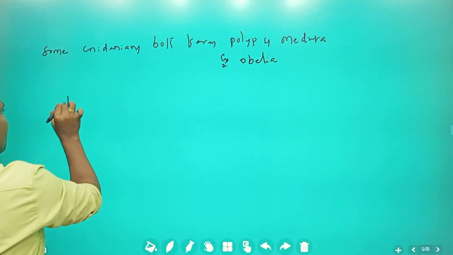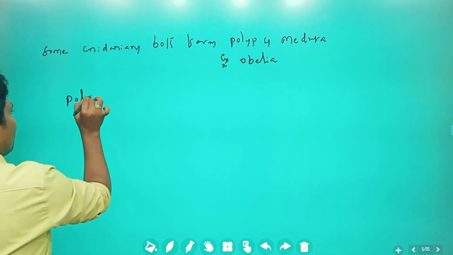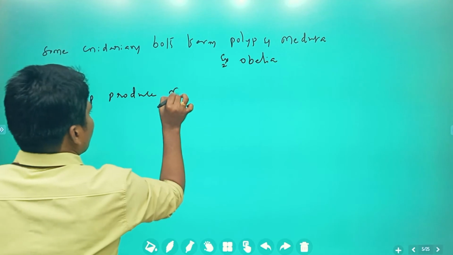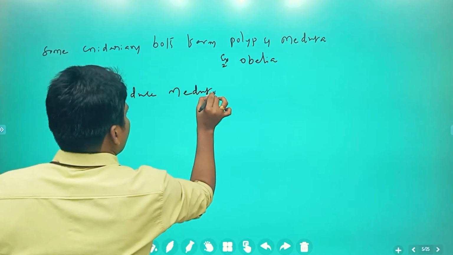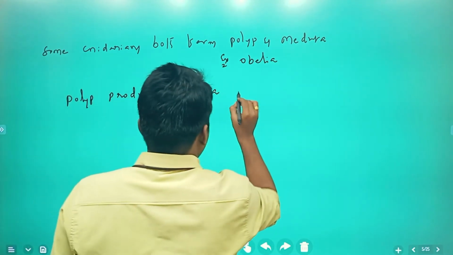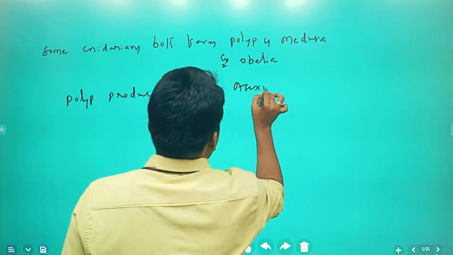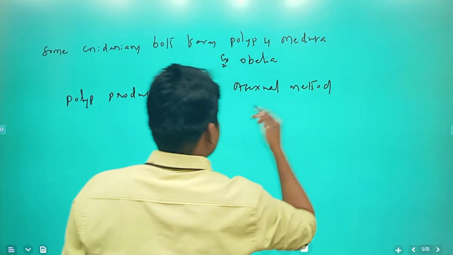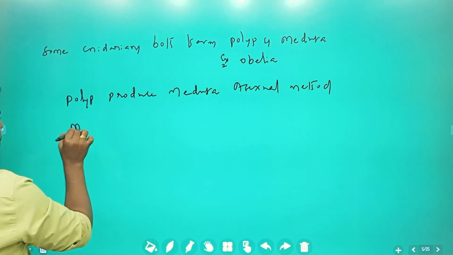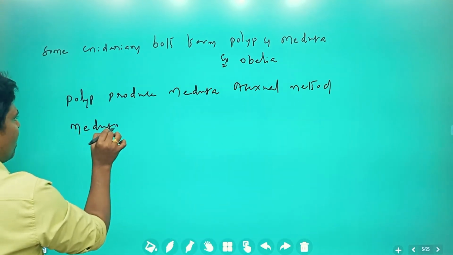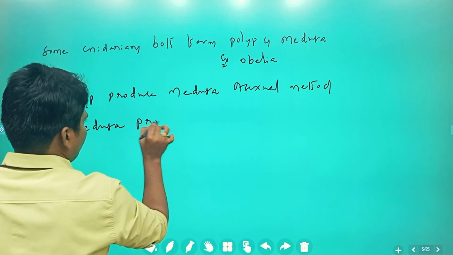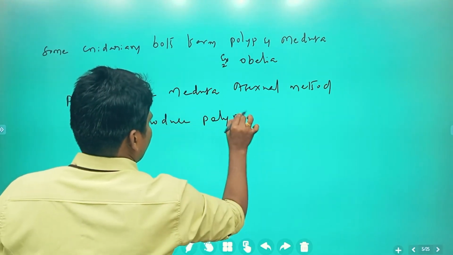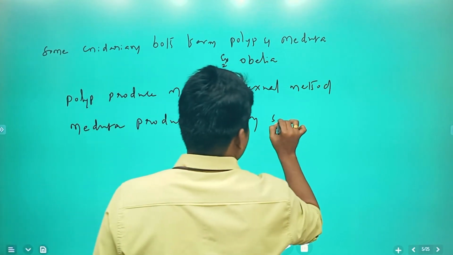So in this, polyp produces medusa by asexual method. Next, medusa produces polyp by sexual method.